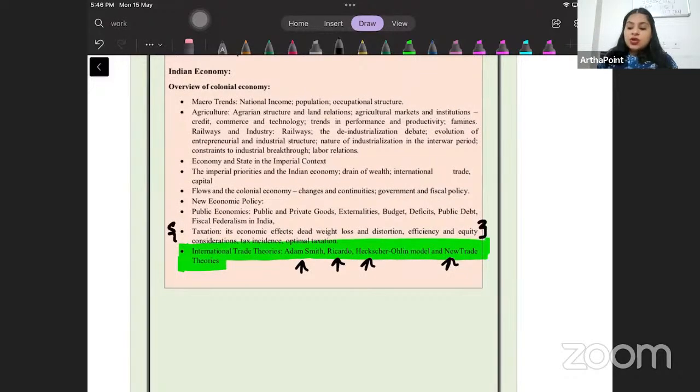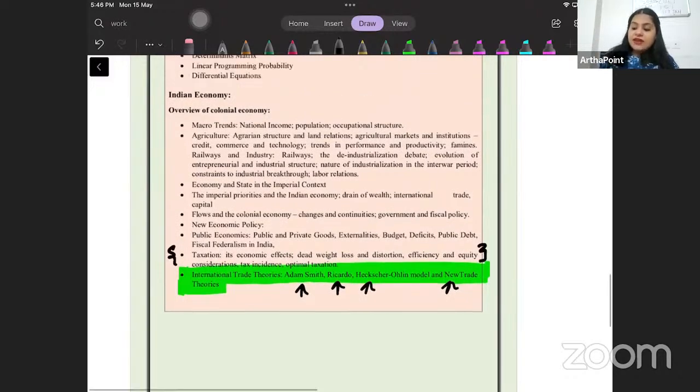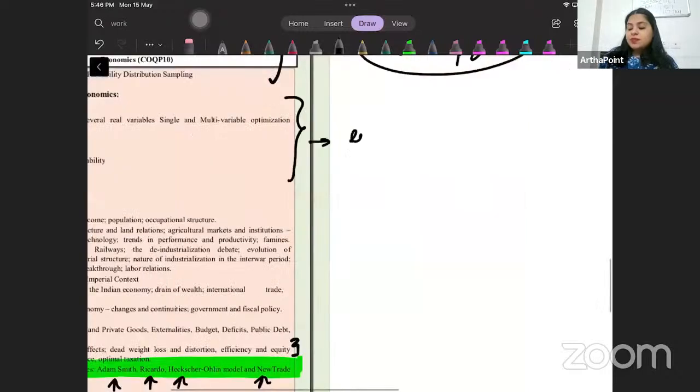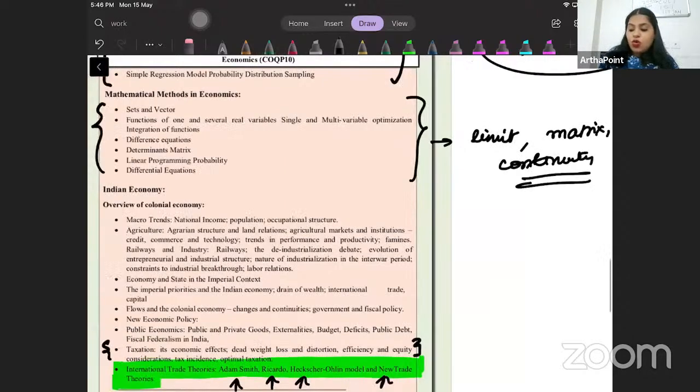And that is it. So please understand, if you go back to your previous year papers, you will see that questions on limits, matrices, and continuity have been asked multiple times, but there has been no question on vectors.